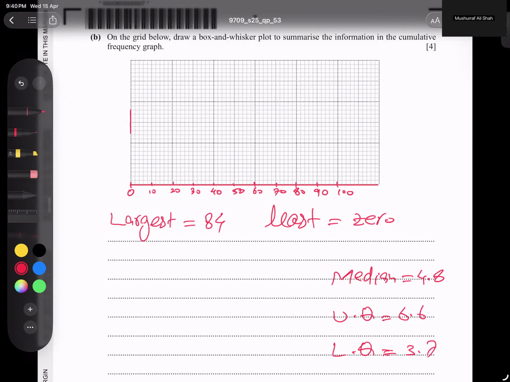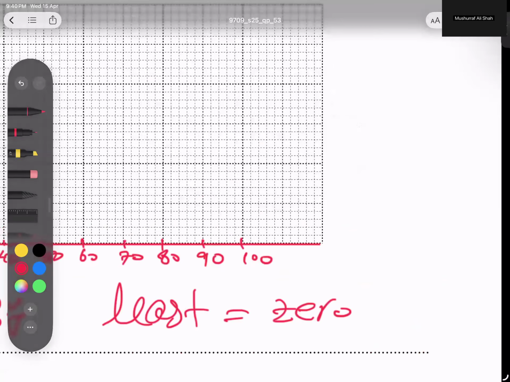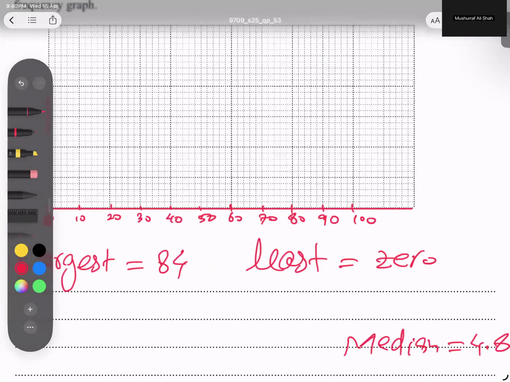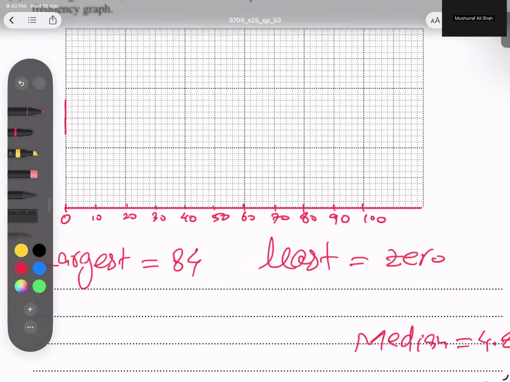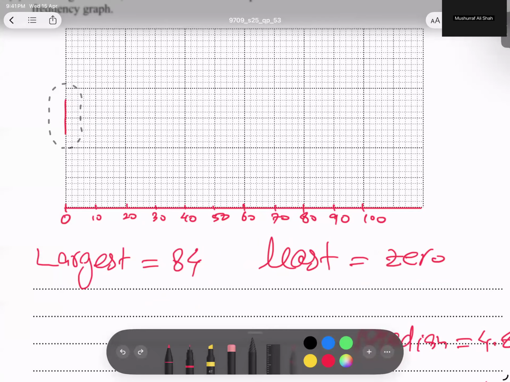84 is the highest, two boxes. Copy and paste here. Okay, 84, two boxes. Now I'm looking for the median.